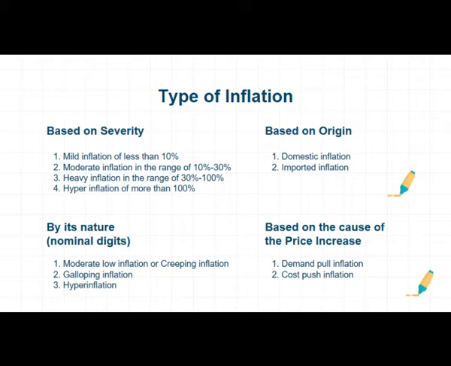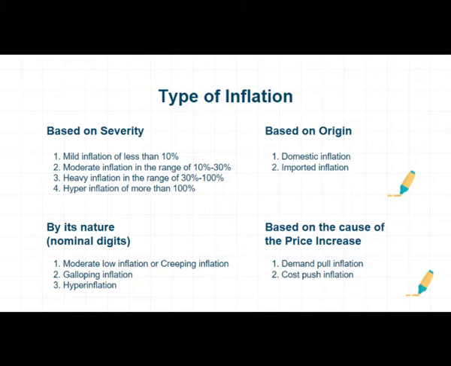3. Based on origin. First, domestic inflation. Inflation triggered by mismanagement of the economy in the country, both in the real sector and in the monetary sector, such as printing new money to overcome the budget deficit, and crop failure in agriculture or supply of basic necessities becoming small. Second, import inflation. Inflation triggered by rising prices of foreign commodities in common with domestic countries.